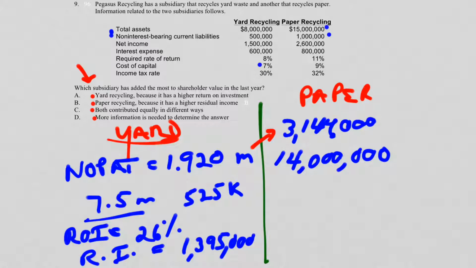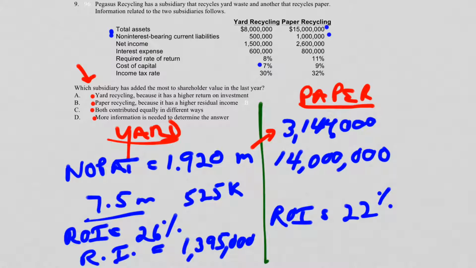Now to get to the ROI, it's the 3,144 million, which is our net income as adjusted for our return on investment, over our investment of 14 million, and we will see that we get 22% when we round it, which is lower than Yard. So now we know that the ROI on paper is not as good as it is on Yard, and now we have to just see what residual income becomes.